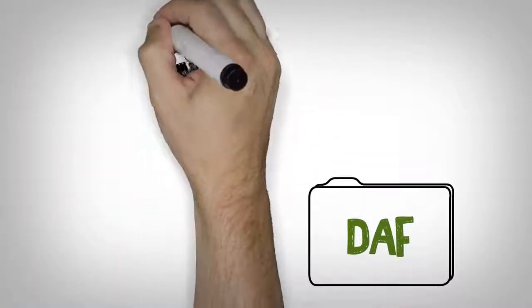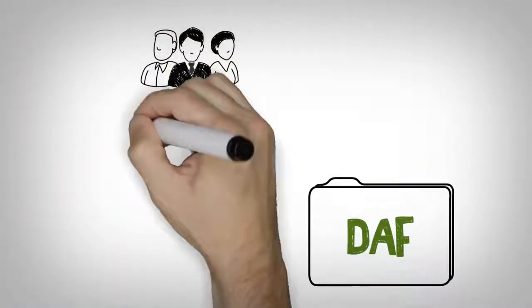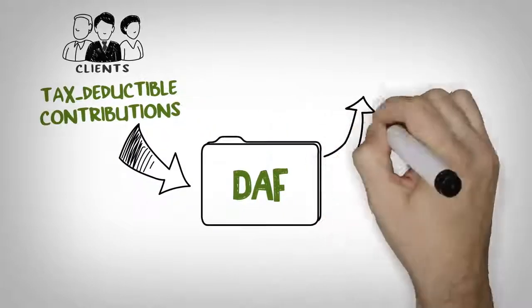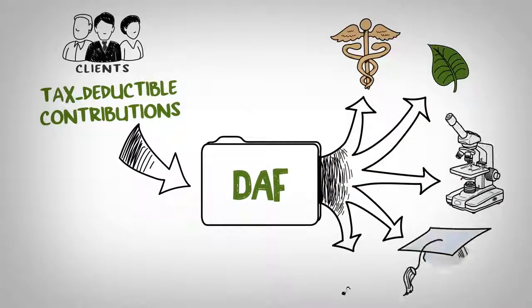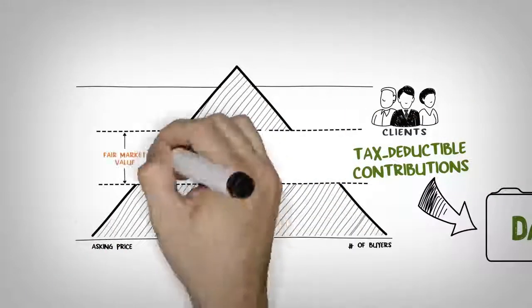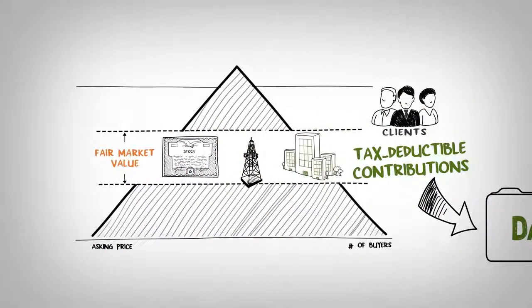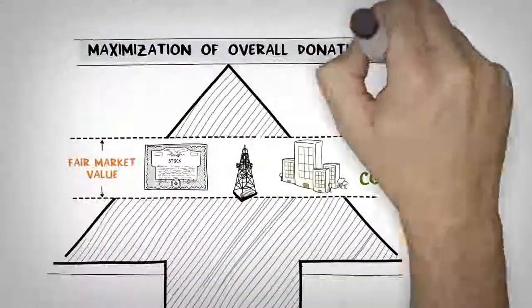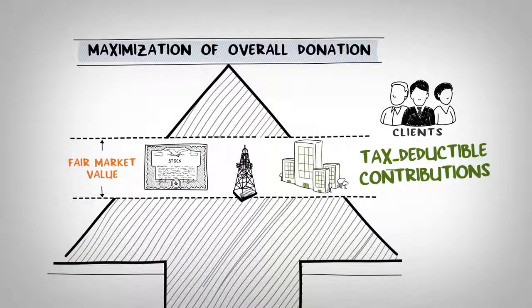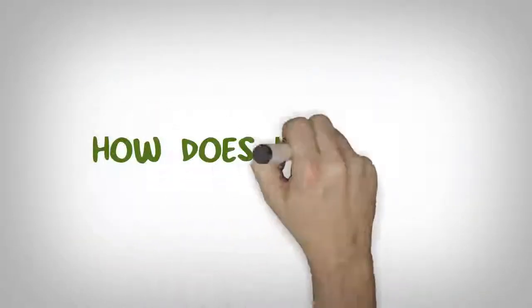A DAF is a charitable vehicle that allows individuals to make tax-deductible contributions to a dedicated account, from which they may then recommend grants to other charities. Contributing these assets to a donor-advised fund allows for a fair market value tax deduction and can maximize the amount donated to charity. How does it work?